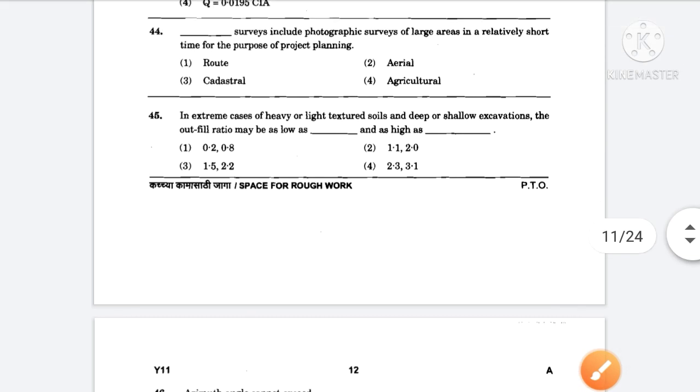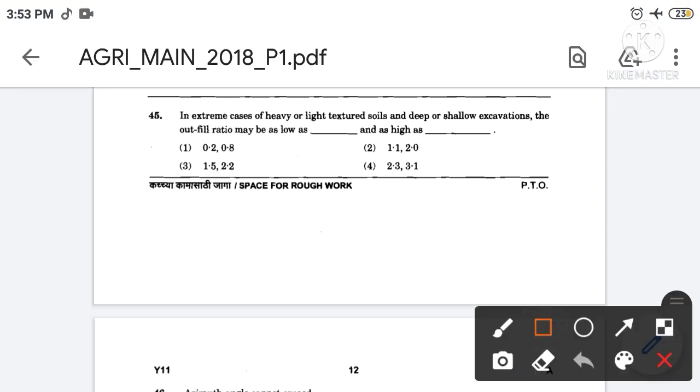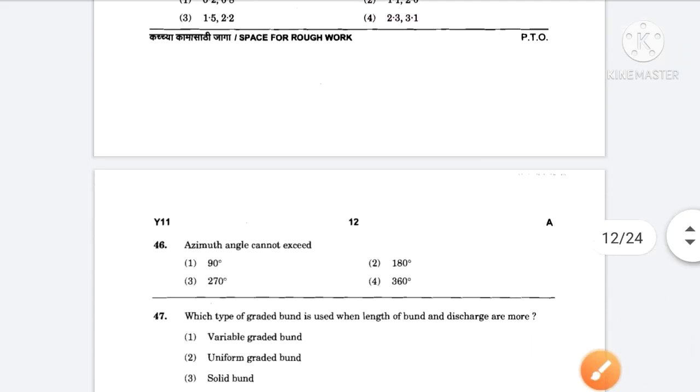In extreme cases of heavy or light texture soils and deep or shallow excavation, the outfill ratio may be as low as filling the blanks and as high as filling the blanks. The correct answer is option number 2. So in extreme cases of heavy or light texture soil and deep or shallow excavation, the outfill ratio may be as low as 1.1 and as high as 2.0. Then next,